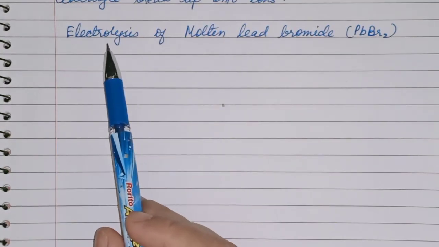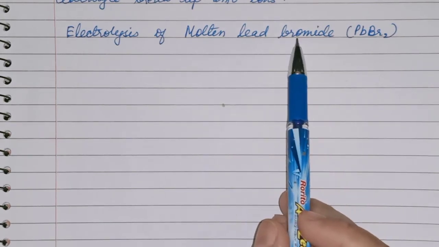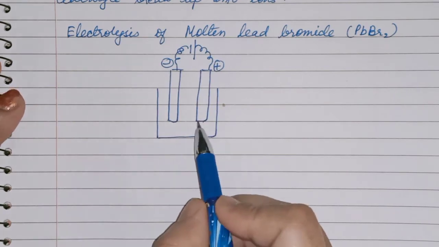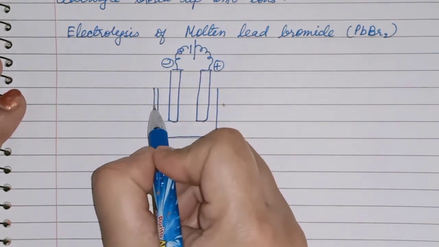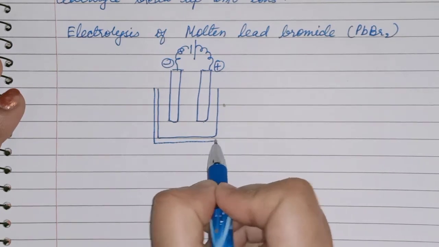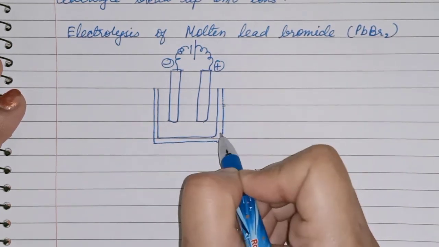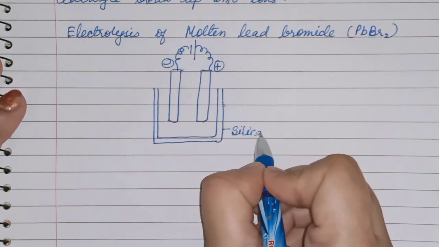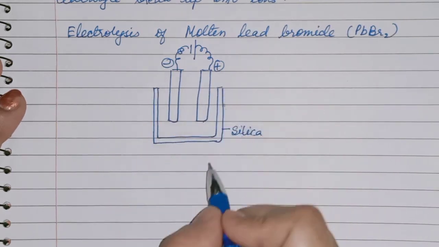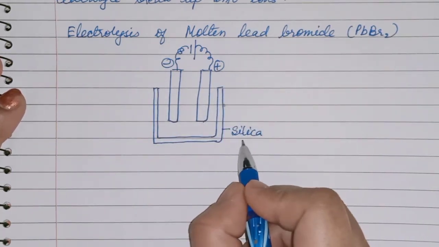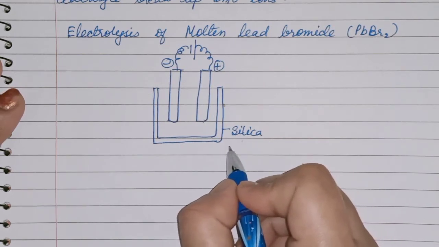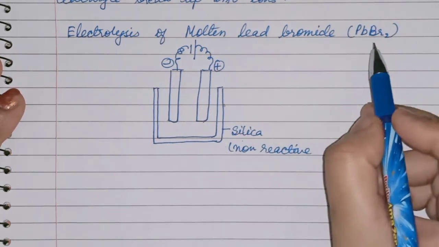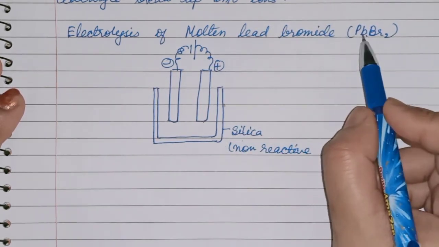Let's start with the electrolysis of molten lead bromide, that is PbBr2. See children, this is a cell. In the previous video I have explained that this is a cell. This cell is made up of silica. Why is it made up of silica? Because it is non-reactive. It will not react with lead bromide.